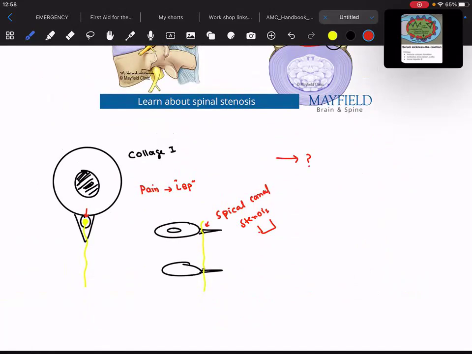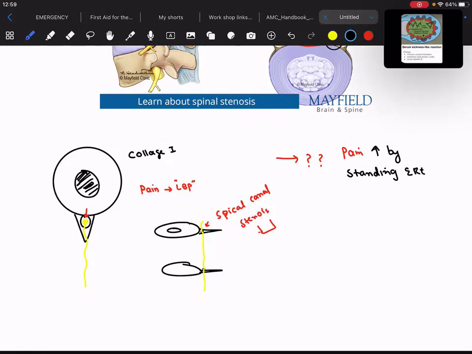What is the classical sign and symptom of a patient who has spinal canal stenosis? Remember that the patient will tell you, doctor, the pain increases by standing erect.